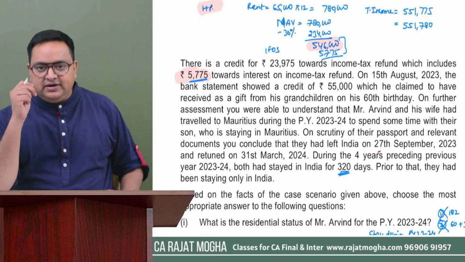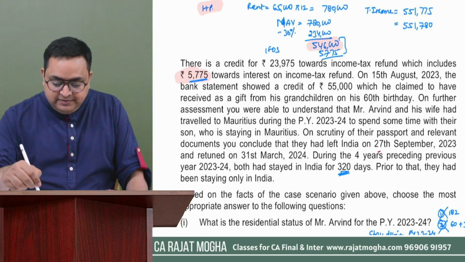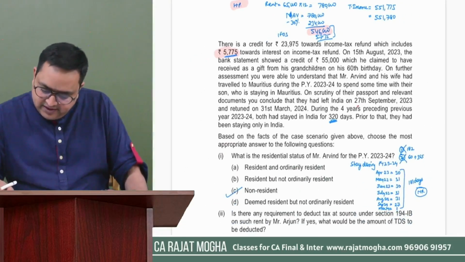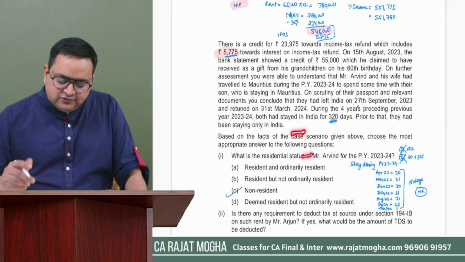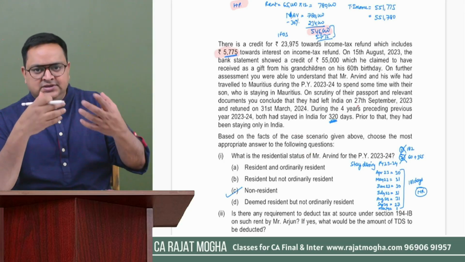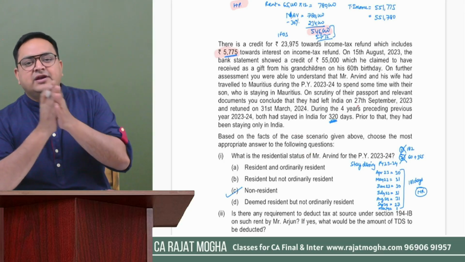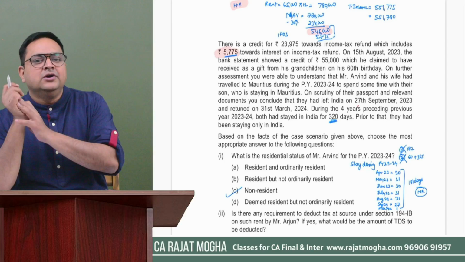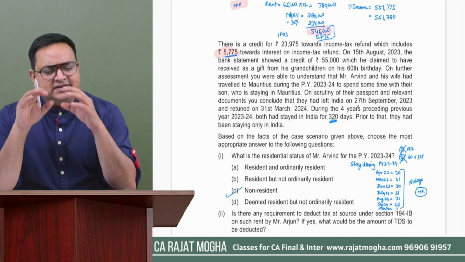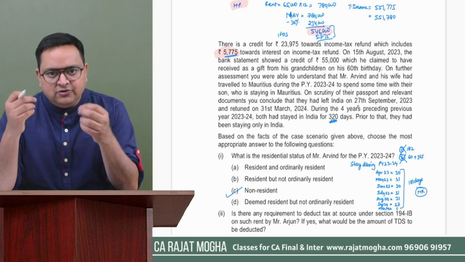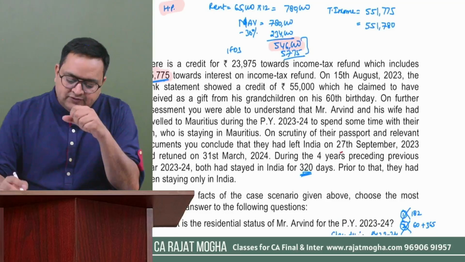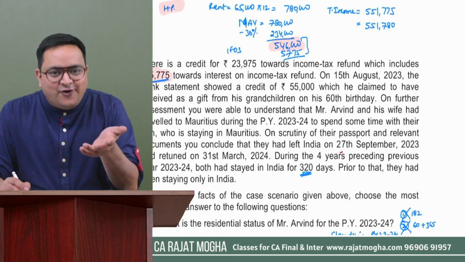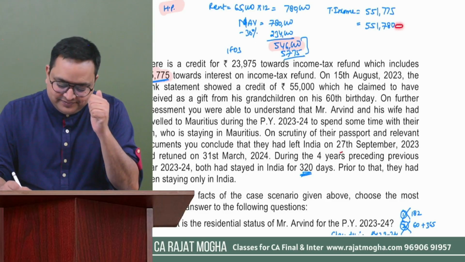Now you have to calculate the tax. First of all, which regime you will follow. So if you will read this question, in this question, there is nothing mentioned about the regime which this person is following, whether this person is following default tax regime or optional tax regime. So if nothing is mentioned in the question, we will follow default tax regime. Because it is by default, we will follow default tax regime.